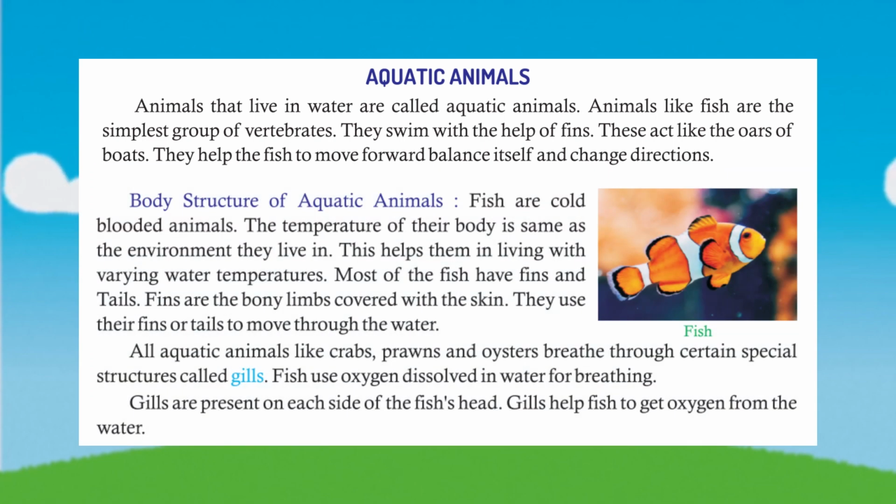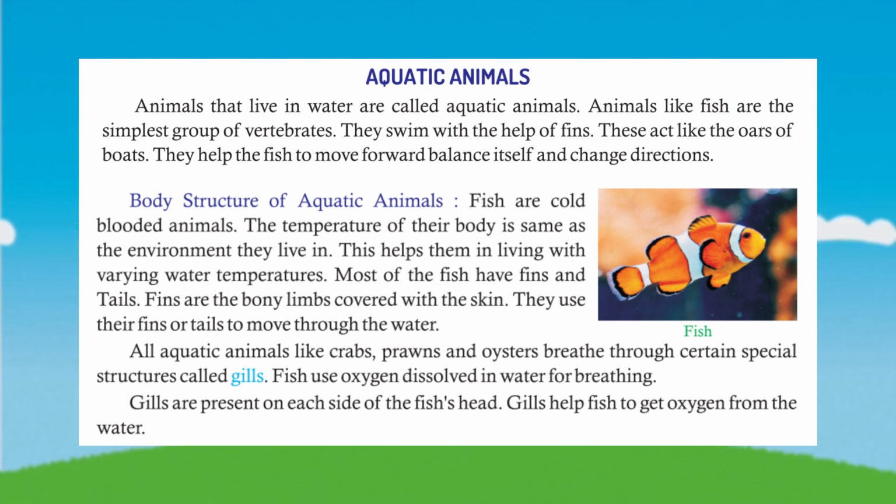Body structure of aquatic animals. Fish are cold-blooded animals. The temperature of their body is same as the environment they live in. This helps them in living with varying water temperatures. Most of the fish have fins and tails. Fins are the bony limbs covered with the skin. They use their fins or tails to move through the water.